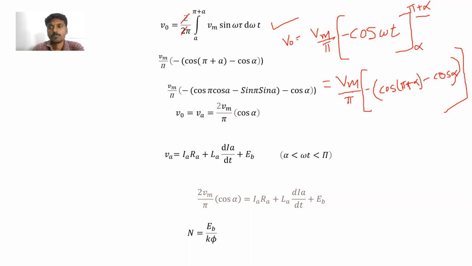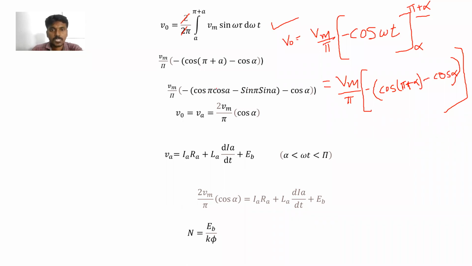So here Vm by pi minus of cos of pi plus alpha minus cos alpha. Vm by pi minus common: cos of pi plus alpha, cos a plus b formula अप्लाई कर सकते हैं अपन. कर सकते हैं क्या? cos a plus b formula अप्लाई कर सकते हैं इधर. cos a plus b is equal to cos a cos b minus sin a sin b.